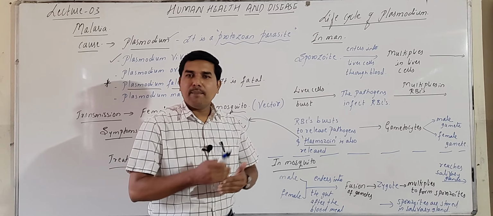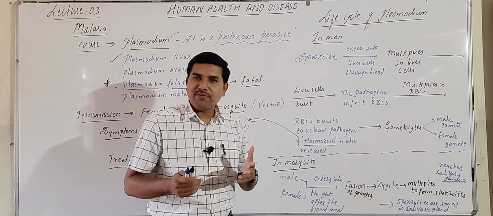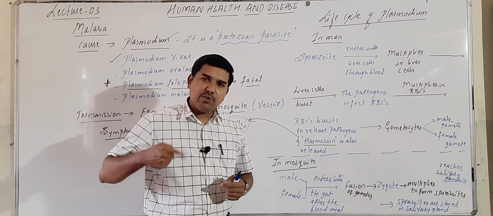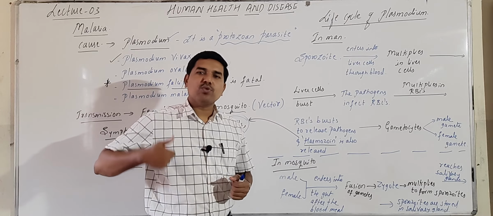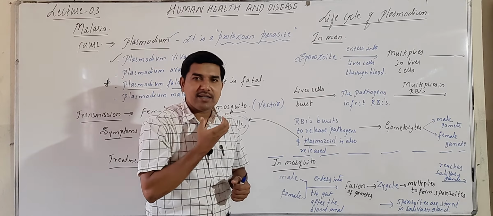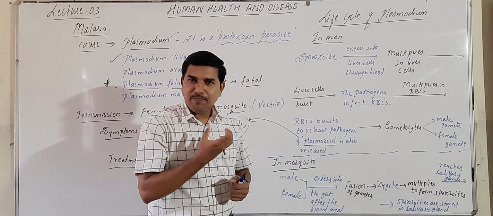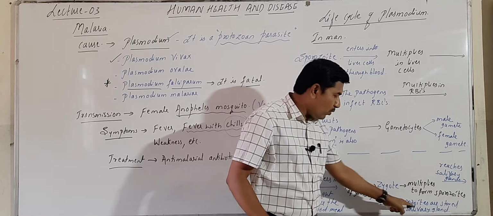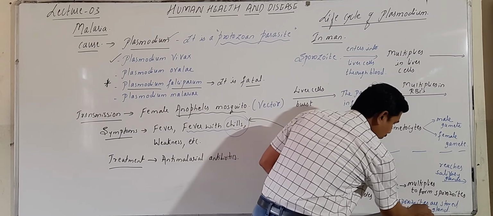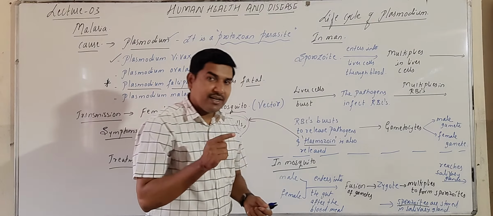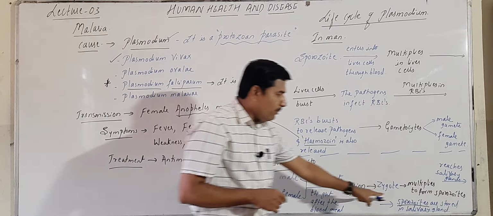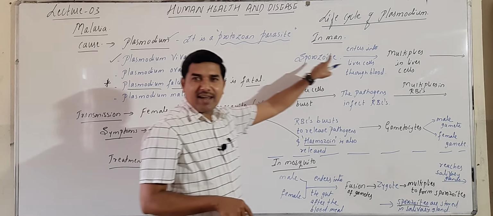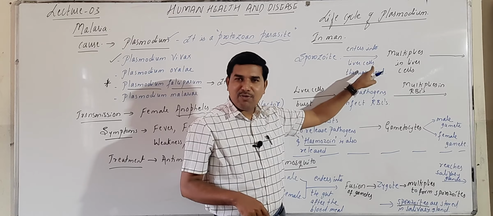The zygote undergoes mitotic division, which we also call the cleavage process. This will get embedded into its gut. Then during that multiplication, it forms sporozoites. Those sporozoites reach and are stored in the salivary gland. And when the mosquito bites another human, look at this, what is stored here? Sporozoites. It is an infective stage, stored in the salivary gland. Then when the mosquito bites another human, these sporozoites travel into the bloodstream, infecting the liver, and the